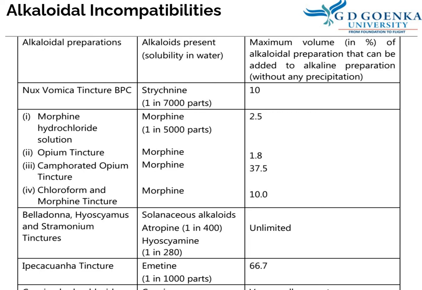Ipecacuanha tincture has an alkaloid like emetine, and its solubility is 1 in 1000 parts. So here a concentration of 66.67% of alkaloid preparation can be added to alkaline preparation. Now cocaine hydrochloride preparations contain cocaine as an alkaloid. So again, a very small amount is to be used.